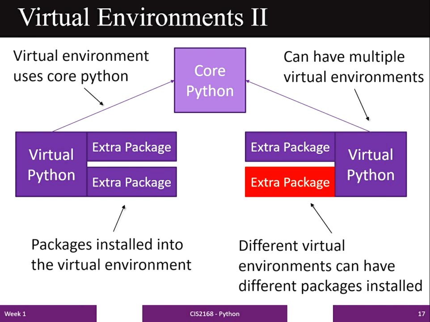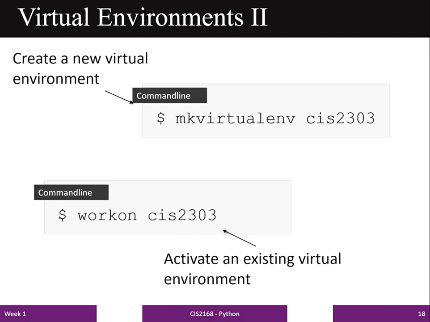In the next slide, I will explain how you can create a virtual environment for executing a Python program, a virtual project for Python programming. In order to create a virtual environment in Linux, you can use the command mkvirtualenv. This command you can execute on the command line, that is, on the terminal. And CIS2303 is the name of the virtual environment which we are creating.